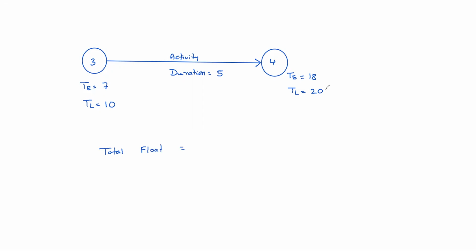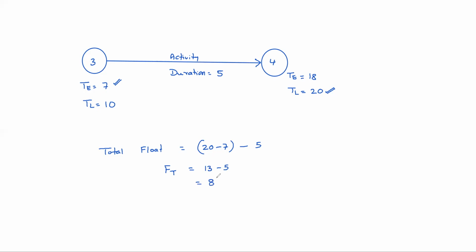Total float equals, as late as possible you are finishing, as early as possible you are starting. That means 20 minus 7. This is the time available with you. But required is only 5. That is the total float, FT. Total float is 20 minus 7, which is 13, minus 5. 8 days is the total float.